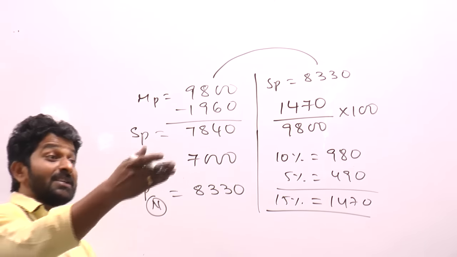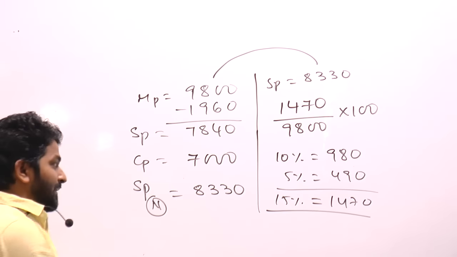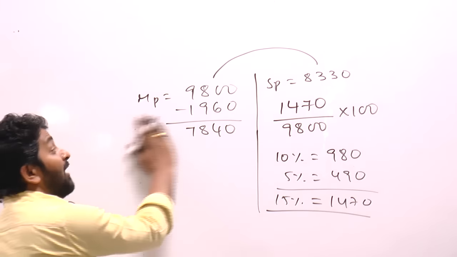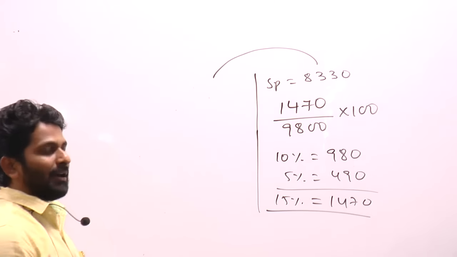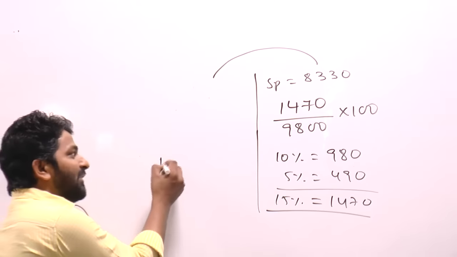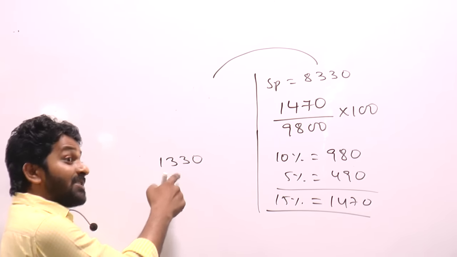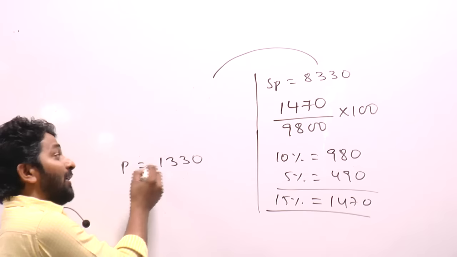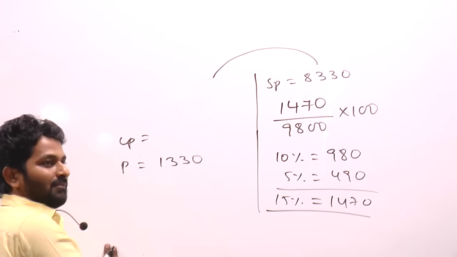See, 1330 is profit, right? You have to calculate your 1330 profit on the cost price value, but you are calculating on market price value. What is 1330? This is not discount, right? This is profit. So you have to calculate profit only on cost price. So you must know the cost price value.